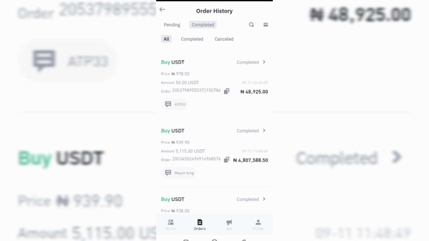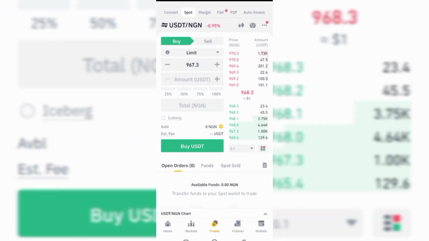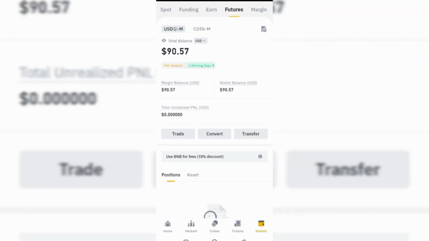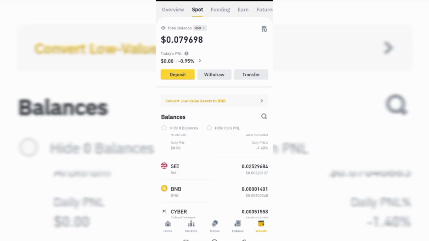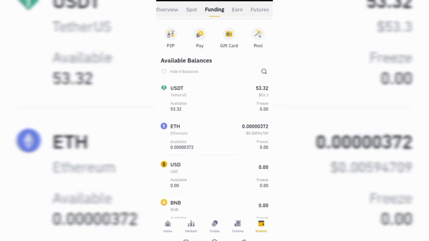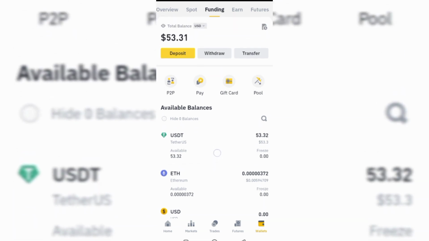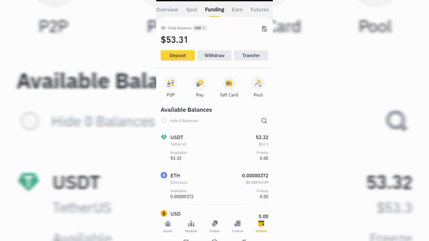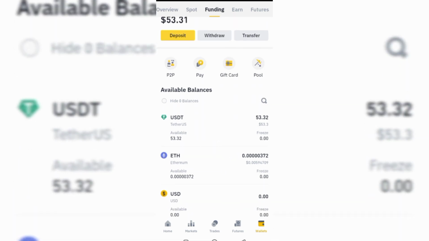So to put you through how to trade on futures: this is spot. Under spot, I don't have anything in my wallet. Under funding, I have something there. I had $3 there, and then I just got $50, making $53. When you just buy USDT from the P2P market, it will be under funding.